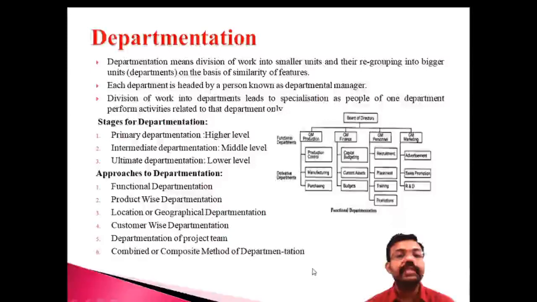The primary departmentation is focusing on the higher level. That means from a higher level point of view, we can follow the primary departmentation. And then the intermediate departmentation is required for the middle level activities of the organization, the middle level managers. And ultimate departmentation is necessary for the lower level activity. It is applied in the lower level of the organization. There are three important stages of departmentation: the first is primary, the second is intermediate, and the third is ultimate departmentation.